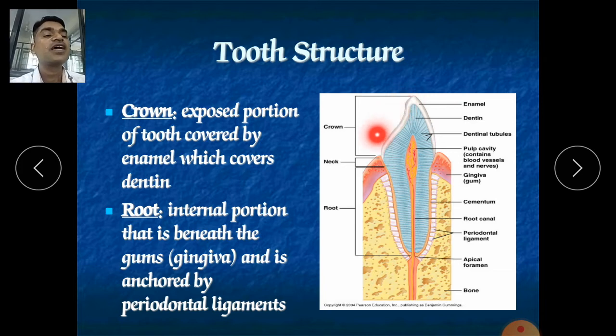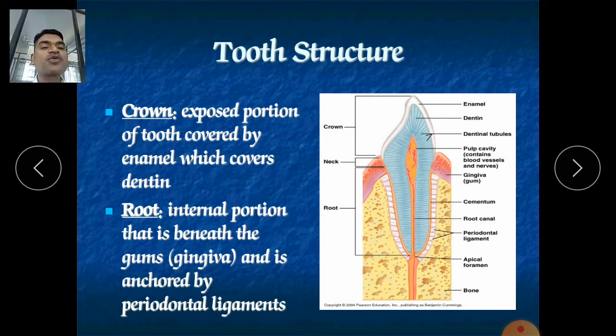What is enamel? Enamel is the hardest part of our teeth, and it protects the internal part of the teeth. It is very hard. It is made up of calcium. It covers the internal part, that is the dentine.